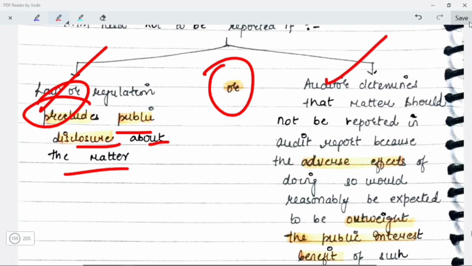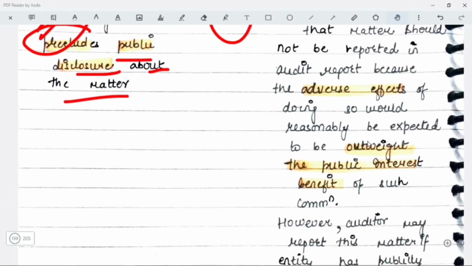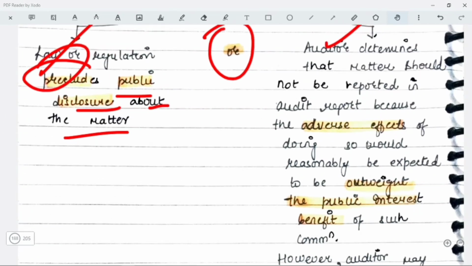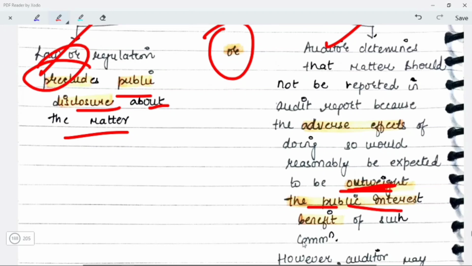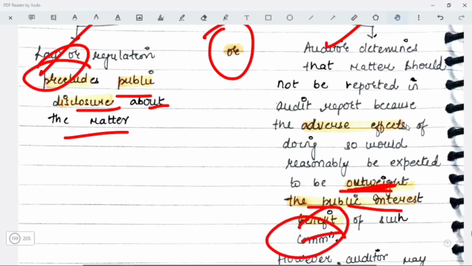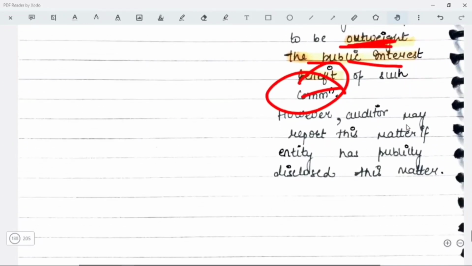Or the auditor determines that the matter should not be reported in the audit report because the adverse effects of doing so would reasonably be expected to outweigh the public interest benefit of such communication. That means if you communicate this matter, that is going to affect the public interest in a negative way. However, the auditor may report this matter if the entity has publicly disclosed this matter. If you see that the entity has already disclosed this matter, then why would you require to hide it? Right? So if the entity has disclosed it publicly, you can also do it.